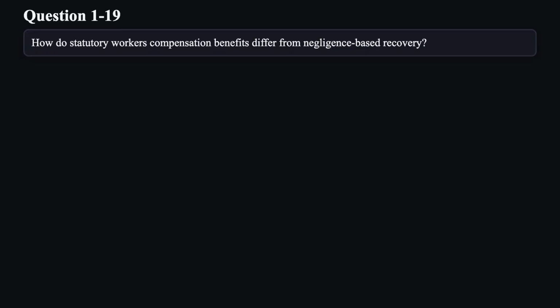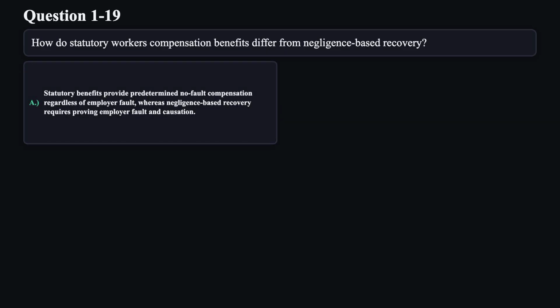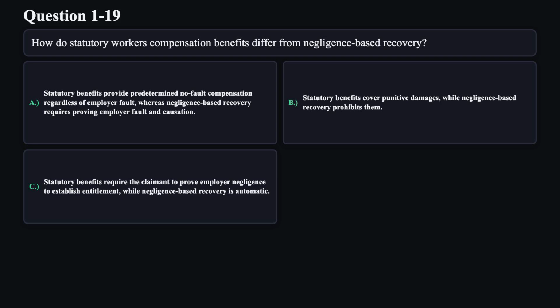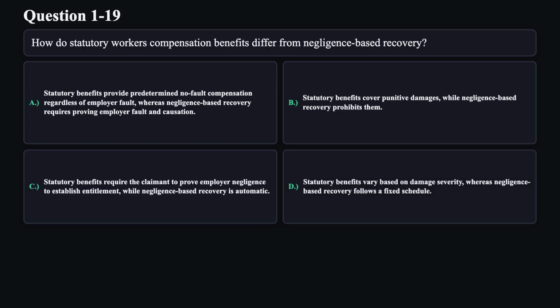Question 19. How do statutory workers' compensation benefits differ from negligence-based recovery? A. Statutory benefits provide predetermined no-fault compensation regardless of employer fault, whereas negligence-based recovery requires proving employer fault and causation. B. Statutory benefits cover punitive damages, while negligence-based recovery prohibits them. C. Statutory benefits require the claimant to prove employer negligence to establish entitlement, while negligence-based recovery is automatic. D. Statutory benefits vary based on damage severity, whereas negligence-based recovery follows a fixed schedule.